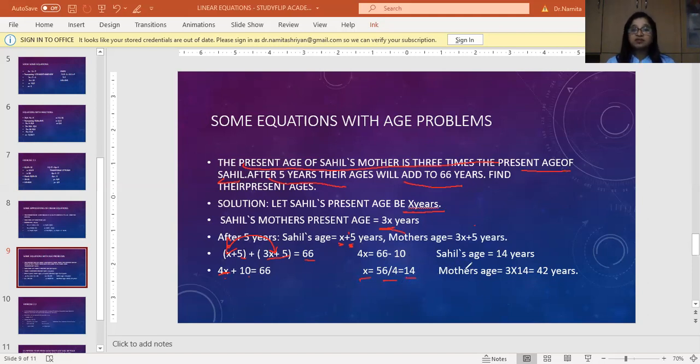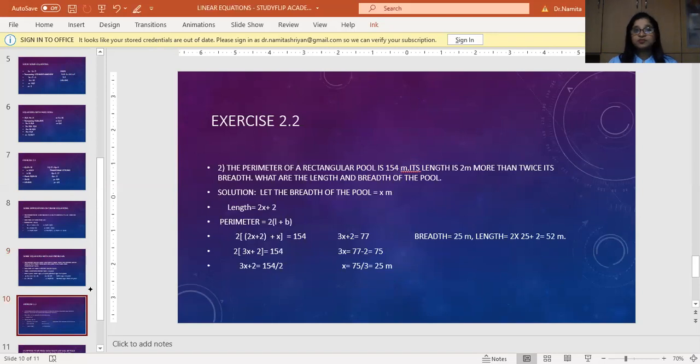So what will be his mother's present age? 3 times 14, 42 years. Easy, isn't it? So it becomes very easy once we know how we can actually apply linear equations to all our problems. Now I'll try to solve a problem from our exercise, that is exercise 2.2.